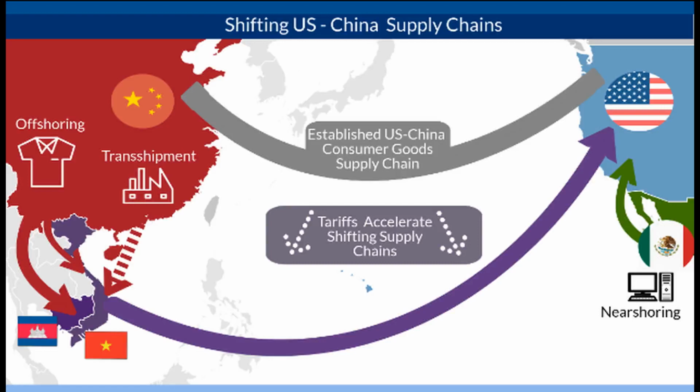6. Resilience of global supply chains. The trade war has already encouraged businesses to rethink their supply chains, and this trend is likely to continue. Companies are expected to focus on building resilience by diversifying suppliers, investing in automation, and adopting digital technologies. As firms adapt to a landscape shaped by tariffs and geopolitical tensions, the focus on supply chain resilience will not only impact U.S.-China relations but will also redefine global supply chain strategies.